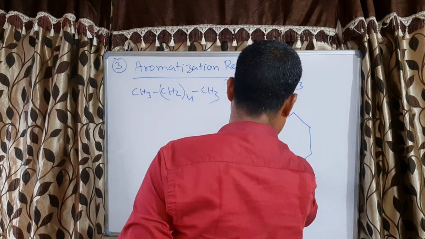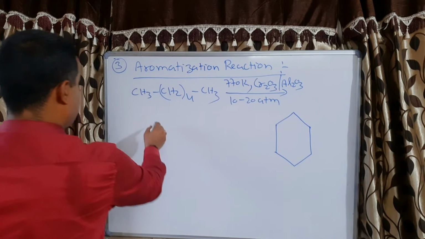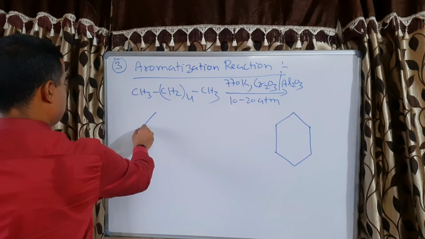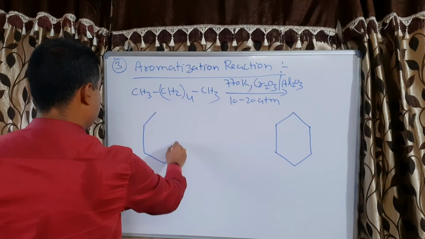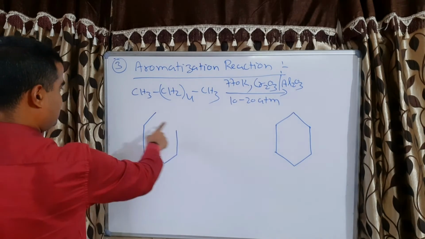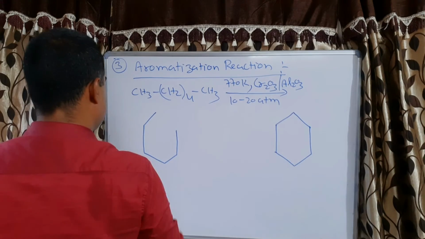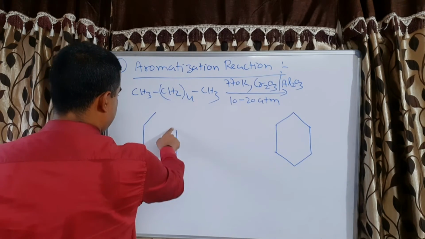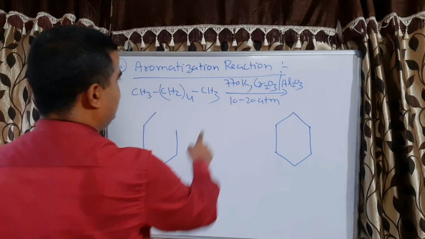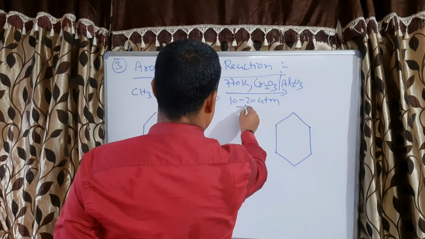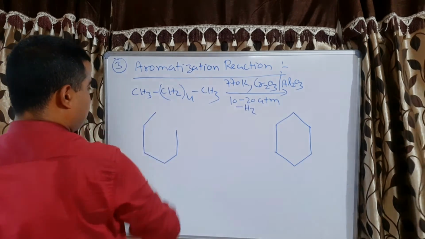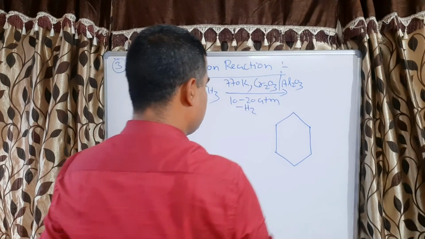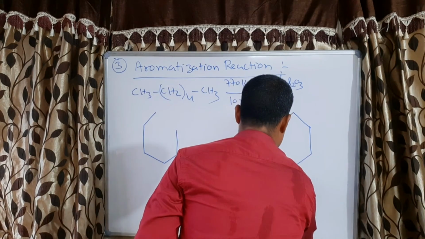How will it convert into cyclohexane? Let us make it like this. This is the cyclohexane, this is the hexane. Now here is also CH3, here is also CH3. When we heat at this temperature, it will remove one hydrogen and this end will join together and it will form cyclohexane.